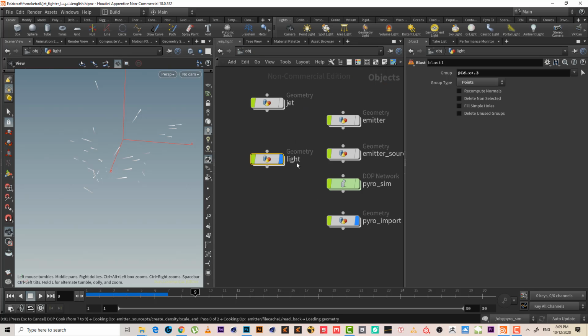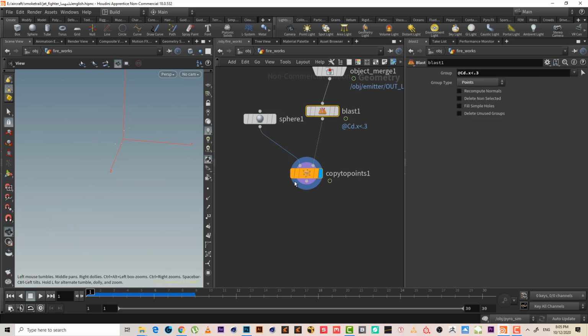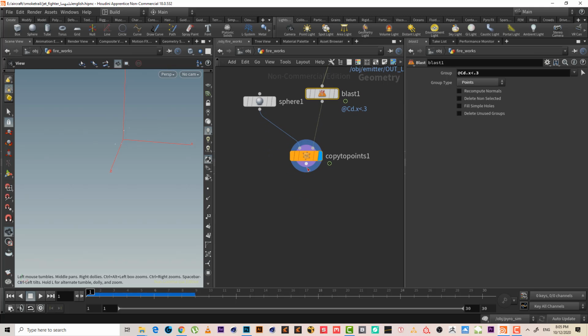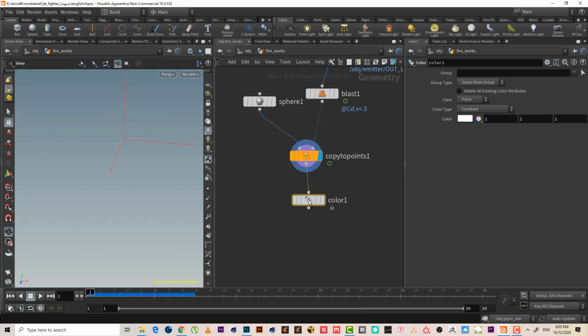Let's name it fireworks. Let's give it a color, because we will use this color when we create or emit the light.